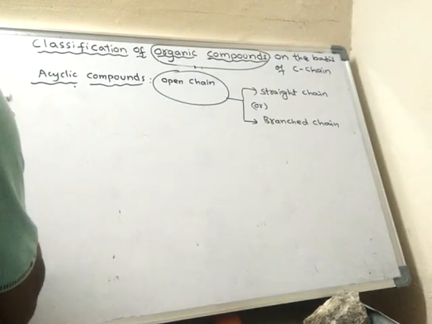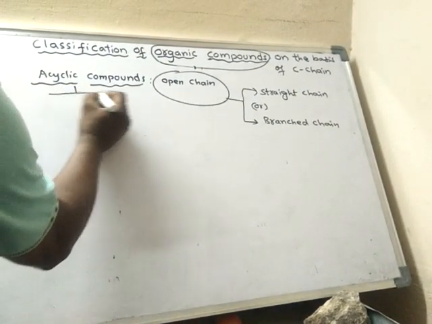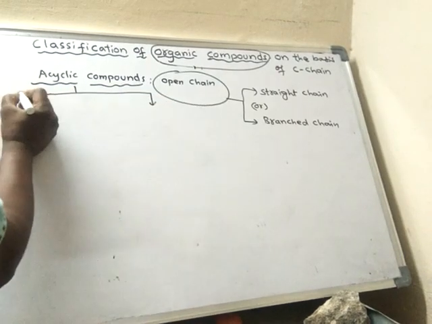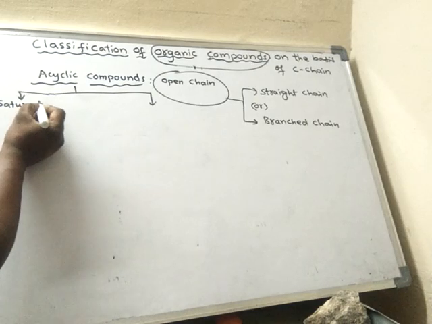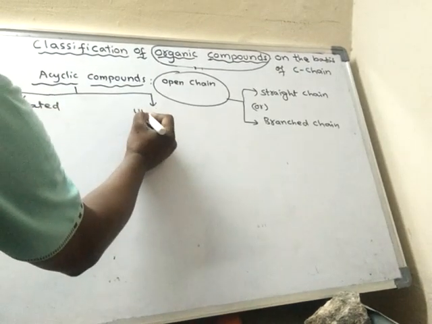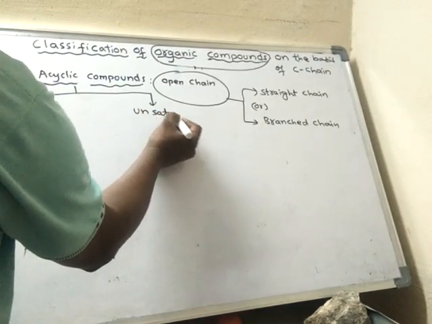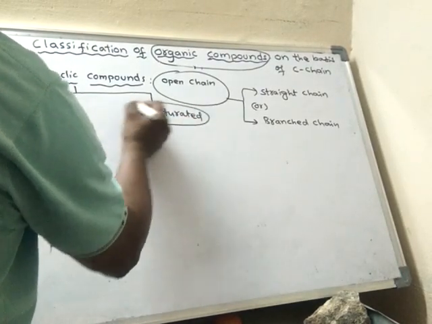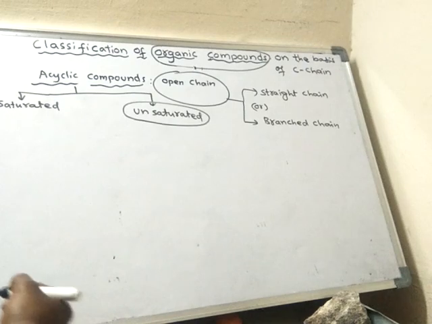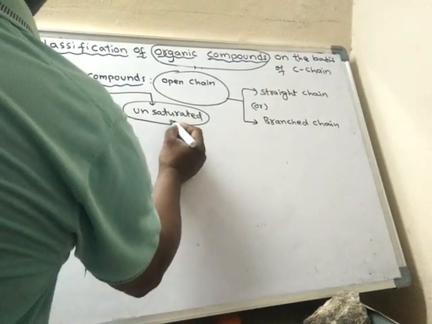All these alicyclic compounds are classified into two types. What are they? Saturated and unsaturated. We learn about unsaturated. What is the meaning of unsaturated?